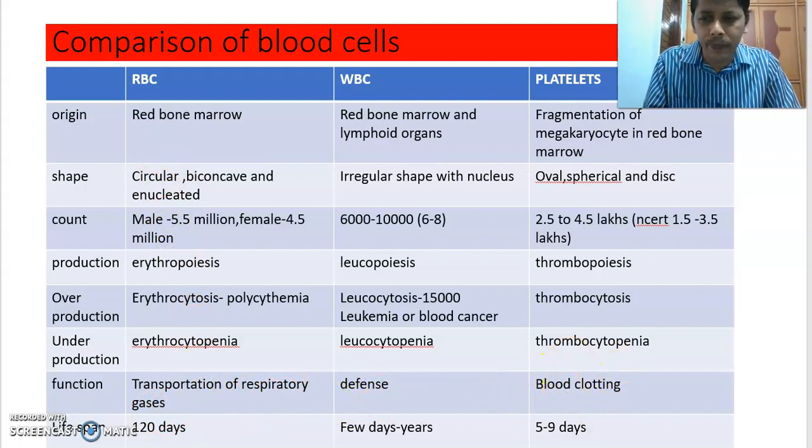and platelets help in blood clotting. Next, the lifespan of RBC is 120 days, the lifespan of WBC is a few days to a few years, and platelets 5 to 9 days. That's about the comparison of blood cells: RBC, WBC, and platelets.